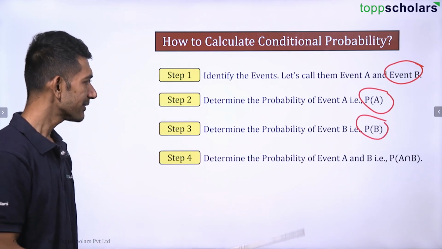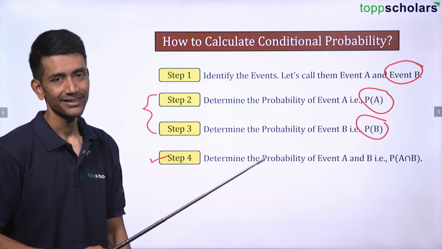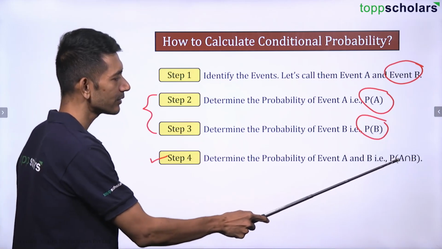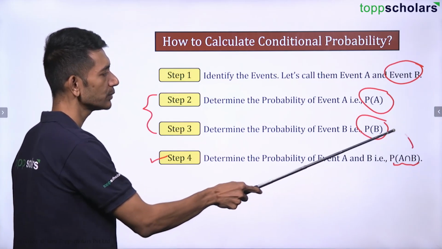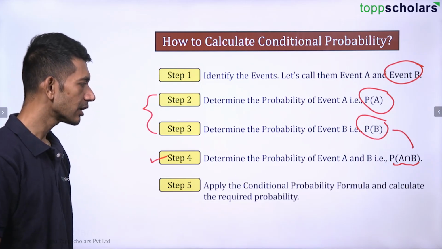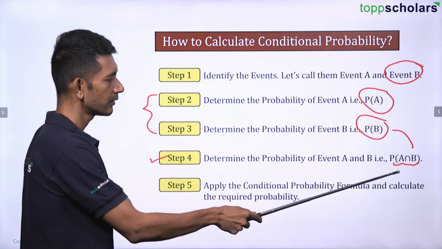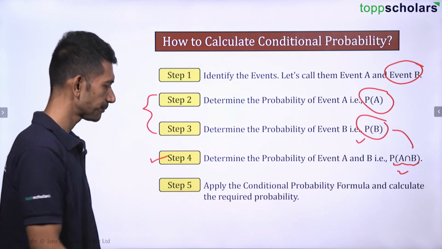Then basically this is more important. You forget about step 2 and step 3. Forget as in, that's fine. You need to find out this. This is more important. And of course, you need probability of event B as well. Then we apply the conditional probability formula and calculate the required probability. That is nothing but this divided by this.